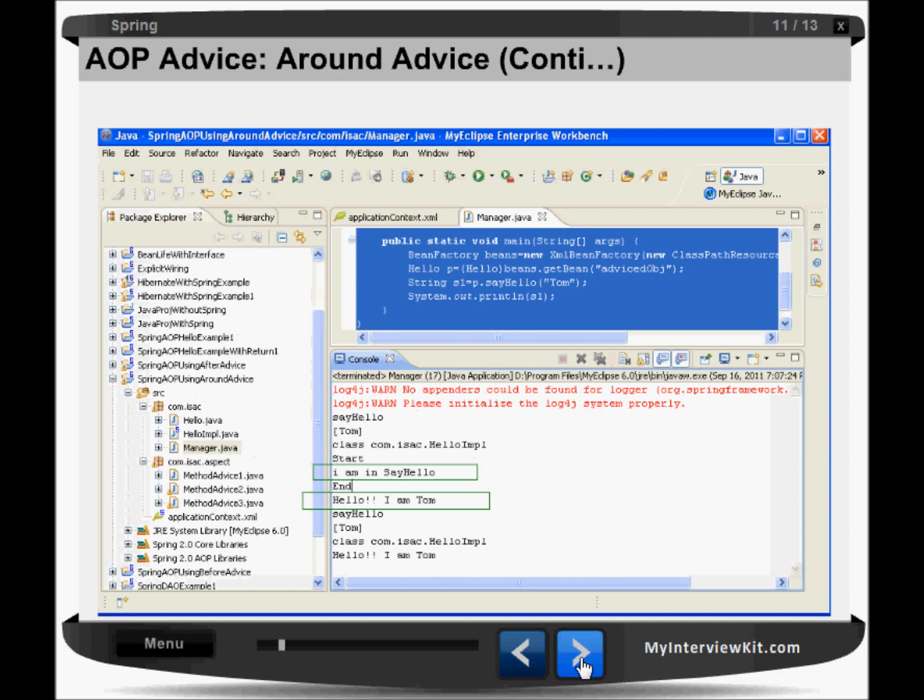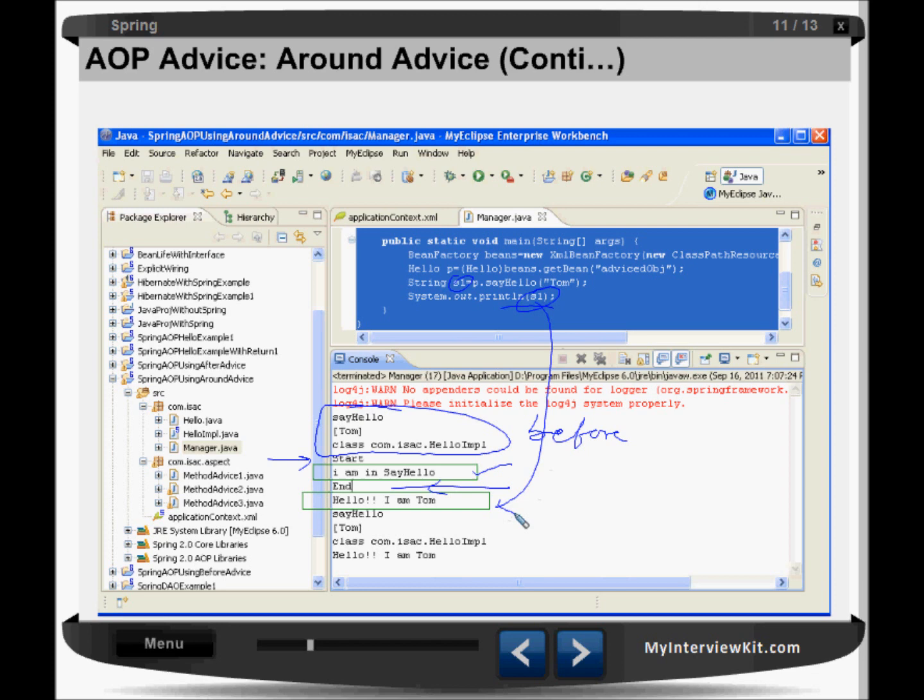You can see this code here now. Before execution, or before starting, this code has been executed. That is the before advice. And then the around advice says start. Now the method is getting started. It has written, I am in say hello. It comes to s1 and then I am printing here. So the return is over, and it says end, and then this message is printed here.